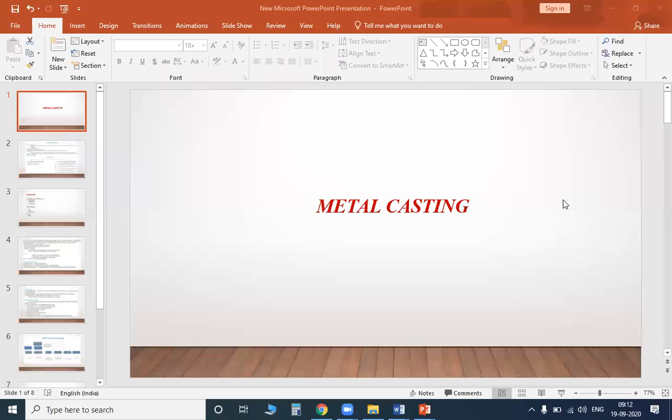Clear. So what more can we learn from casting? What are the different types of castings, as per your knowledge? Types of castings. Sand casting, madam. Next, only sand casting. By the name casting, we explain the sand casting first. After sand casting, what are the different types of castings? What are the different types of moldings that can be used?